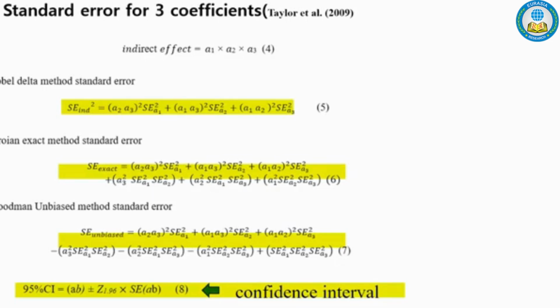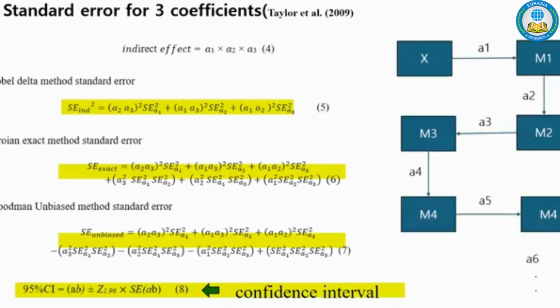The problem is that if one more coefficient is added, it becomes extremely complicated. It's hard to imagine. Therefore, we use structural equation modeling tools like Mplus, lavaan in R, or AMOS, and calculate the mediation effect through bootstrapping.